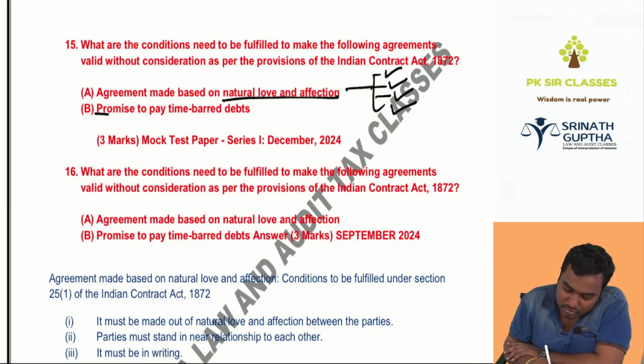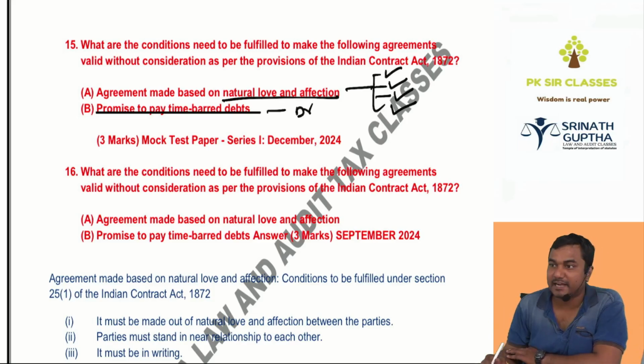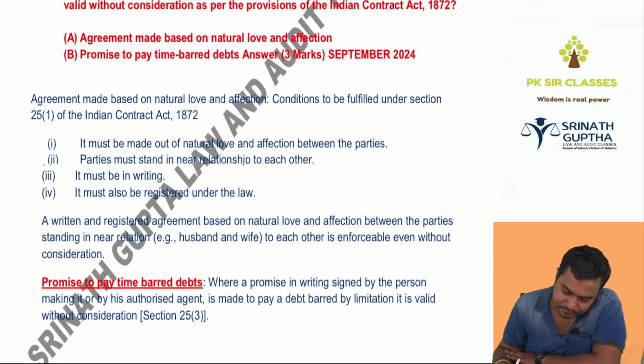Next, a promise to pay a time-barred debt. Is consideration required or not? If the agreement is written and signed by the debtor, then consideration is not required.